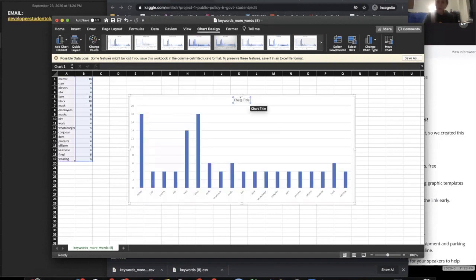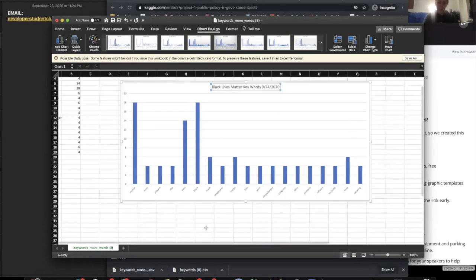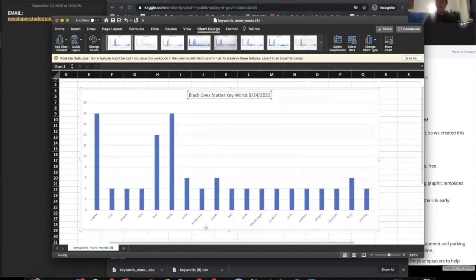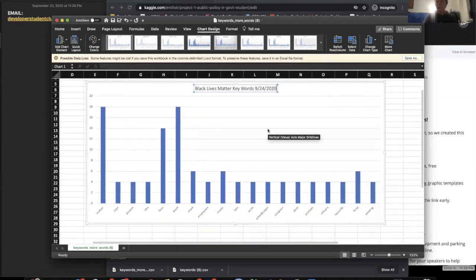And then you can just edit it like normal Excel things, which I think most people are more familiar with, maybe more than Python. And so I could say Black Lives Matter keywords 9/24/2020. And then I'm able to look at this, and maybe I could include this plot in my research or something similar on data that you're collecting, and it's really nice. People can visualize this data.